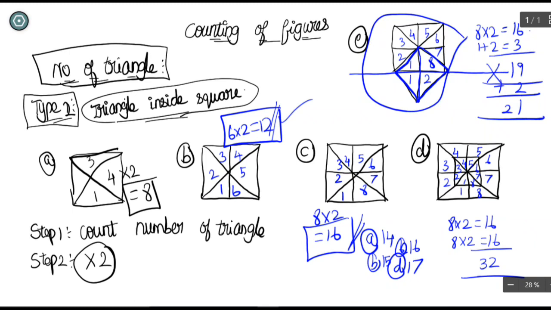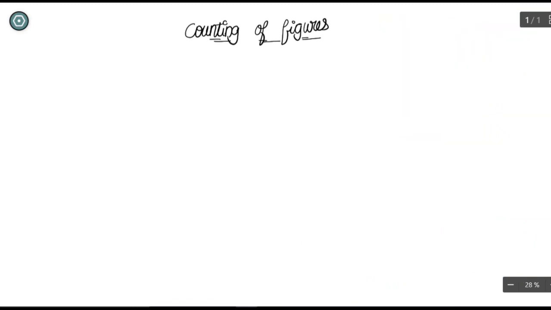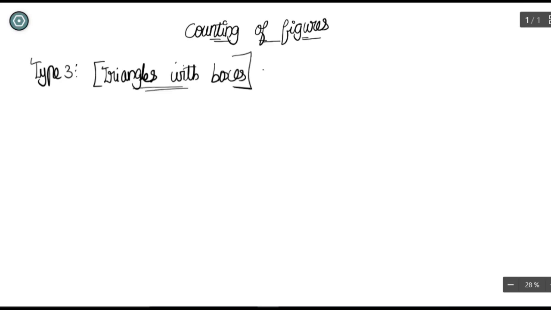Now let us see the third classification of triangle. So now we have seen two easy types, and we are going to see the third type, and trust me, the third type is also an easy type. The third type name is triangle inside boxes, or triangles inside or with boxes, something like that. It's the name I am framing for this technique, it is not the original name. So let us see type 3. What is triangles inside boxes? Let us see the figure first.